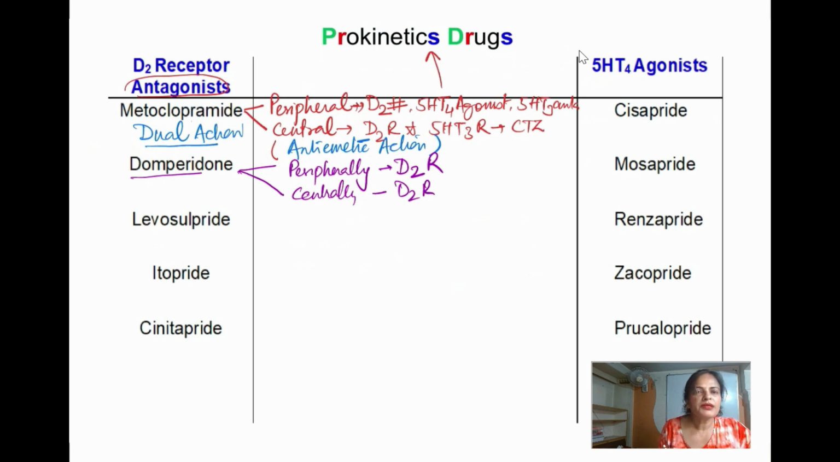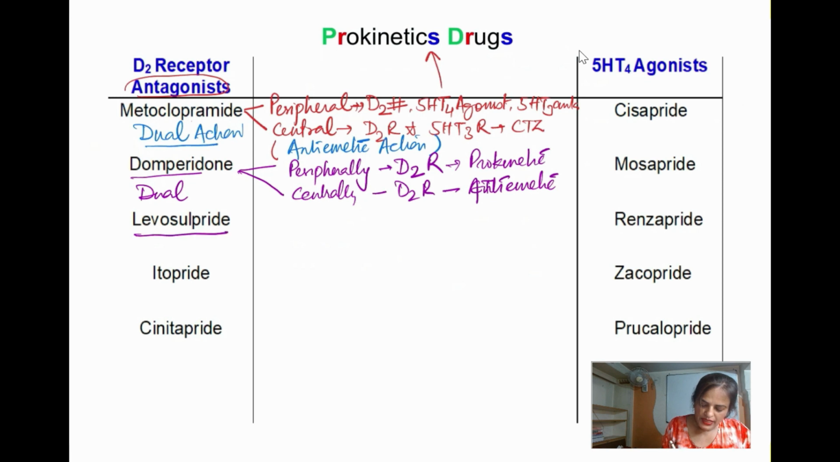centrally. Peripherally, at the connection with the myenteric neuron, by blocking this it is going to exert the prokinetic effect, and centrally on the CTZ it is going to block the D2 receptor, so it is going to exert the antiemetic action. So this also has the dual action.